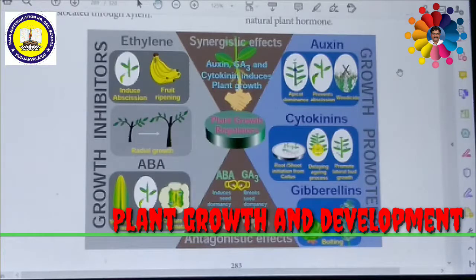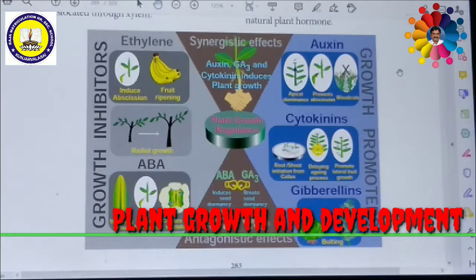Abscission means dropping down or shedding of the leaves, flowers and fruits. Ethylene stimulates the formation of the abscission layer. Due to this, leaves, flowers and fruits may fall from the plant, so this makes the leaves shed prematurely. Ethylene also inhibits stem elongation, that is, shortening of the internode.